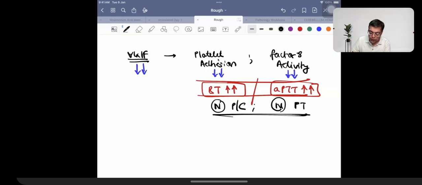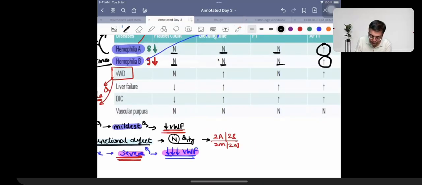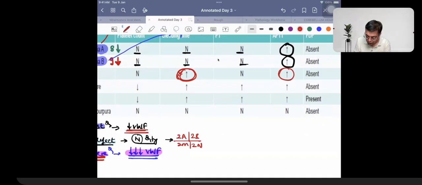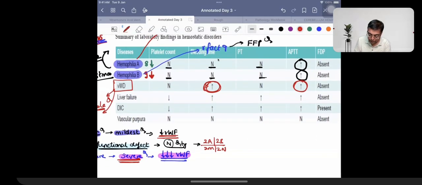And in case of patient who's going to be having von Willebrand disease, this is a unique finding. BT and APTT value is going to increase. Rest of the things are normal.